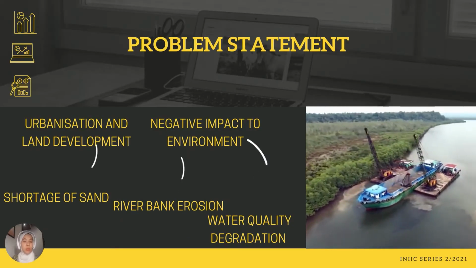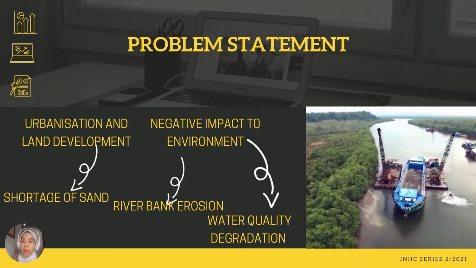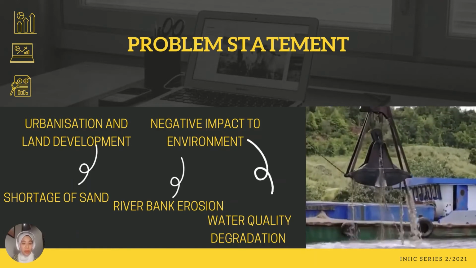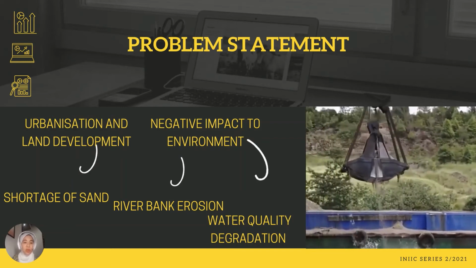Urbanization and land development without control will lead to negative impact to the environment. According to the study by the Ministry of Natural Resources and Environment Malaysia in 2019, it will lead to shortage of sand, riverbed erosion and water quality degradation.